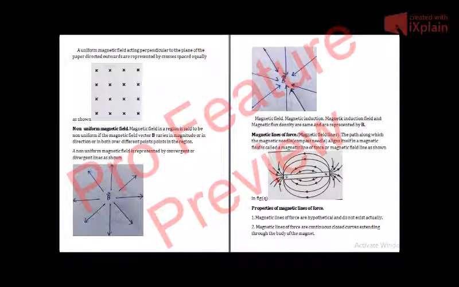So what is a magnetic line of force? The path along which the magnetic needle, compass needle, aligns itself in a magnetic field is called a magnetic line of force or a magnetic field line. You have to bring a magnetic needle, and the direction along which the magnetic needle or the compass needle aligns itself will show us the magnetic line of force.